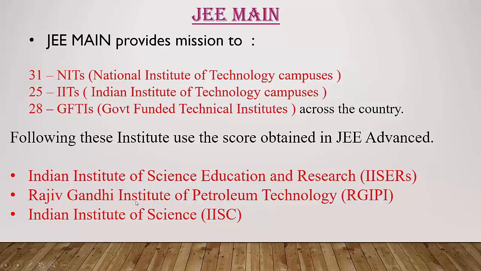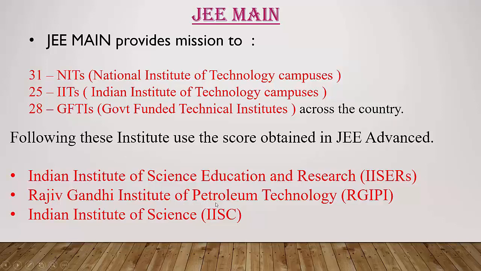And following these institutes use the score obtained in JEE Advanced. See here, these 3 courses are only considering the marks which you get in JEE Advanced. The other institutes are the Indian Institute of Science Education and Research, and ISRO, the Indian Space Research Organization, where you will get a seat through your JEE Advanced score.